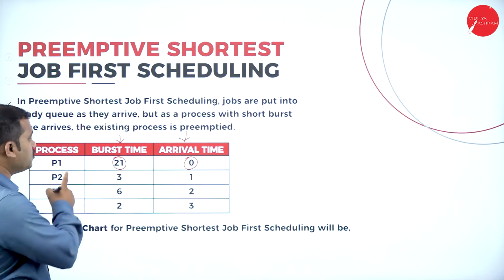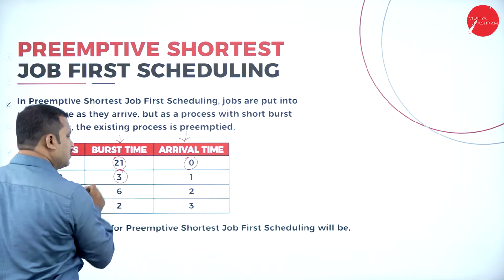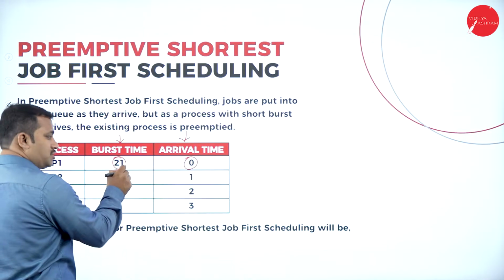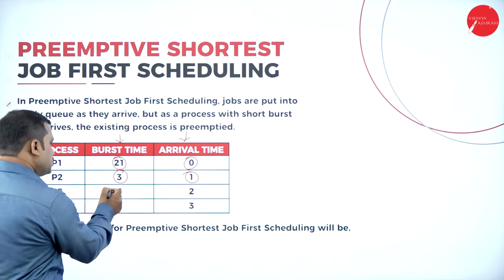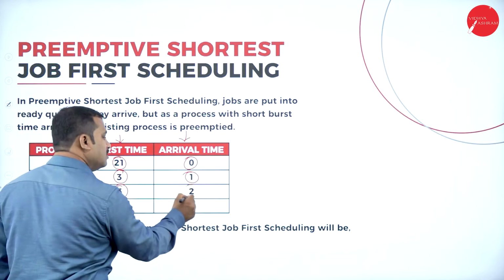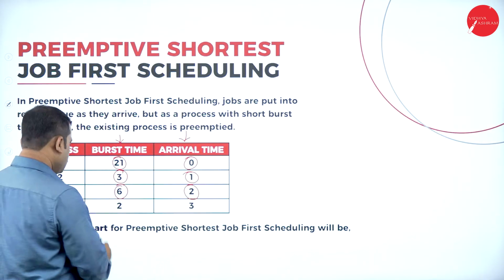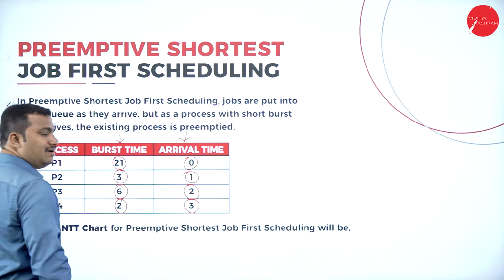Please be careful with non-preemptive. Process P2 requires 3 milliseconds to execute, but arrives at the first millisecond. Process P3 requires 6 milliseconds, but arrives at the second millisecond. Process P4 requires 2 milliseconds, but arrives at the third millisecond.